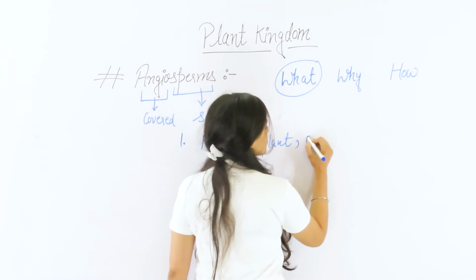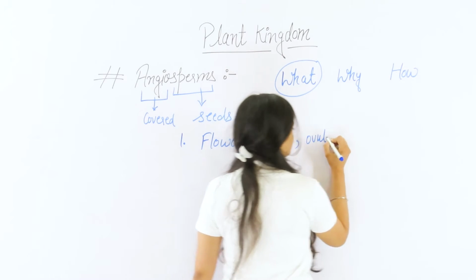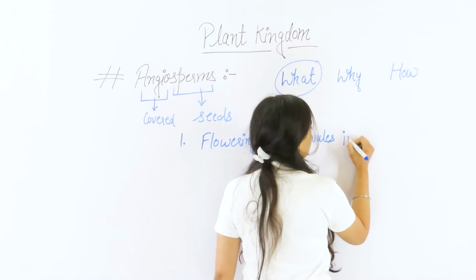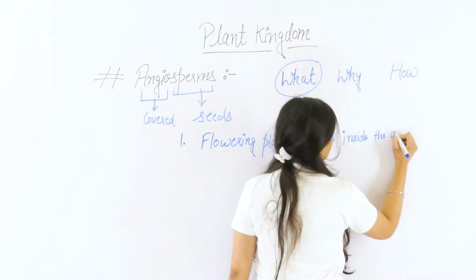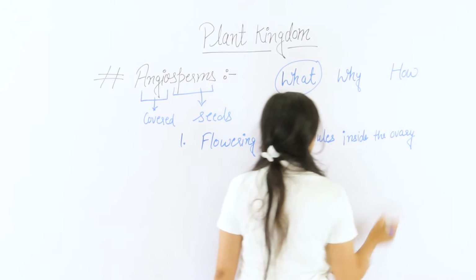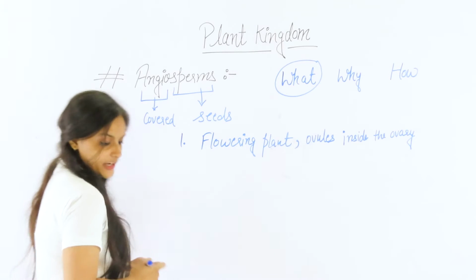And the ovules are present inside the ovary.